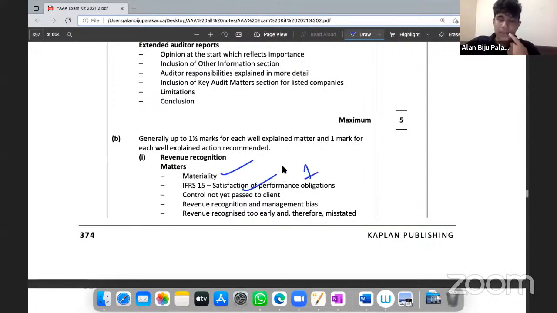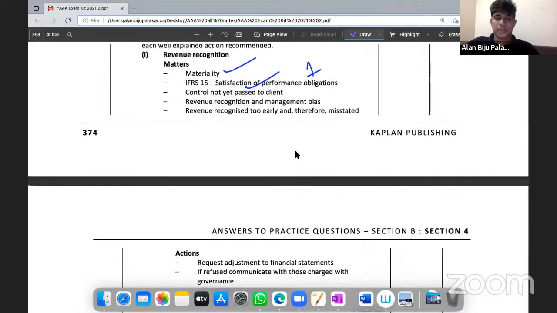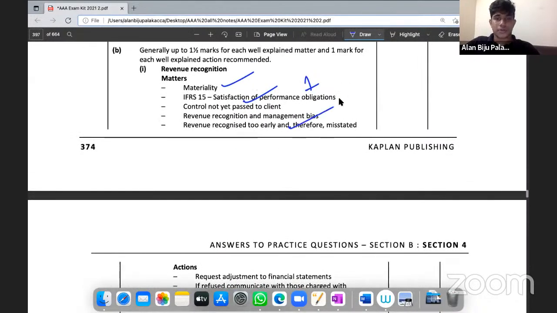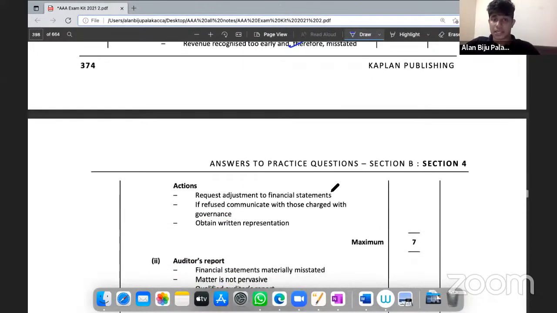You'll be getting 1 mark for the discussion of the accounting standard and the revenue recognition standards as well. Then you will be getting 1 mark for the risk and misstatement. So in total, you will be getting roughly around 3 to 4 marks for the matters part. In addition, you will also be getting 1 mark for the further action part